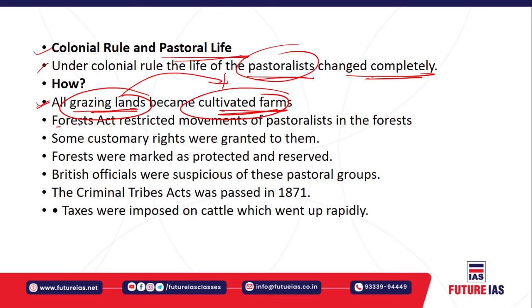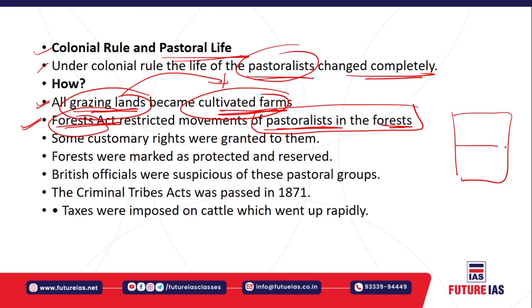Then the Forest Act, which was implemented by the Britishers, restricted the movement of pastoralists in the forest. If you have seen, in a reserve forest specifically, no outsiders or village persons are allowed. So once a piece of land is declared a reserve forest, what will happen if the reserve forest falls on the path of movement of these tribal people? They cannot move, because it is reserved and people are not allowed. So what will happen?